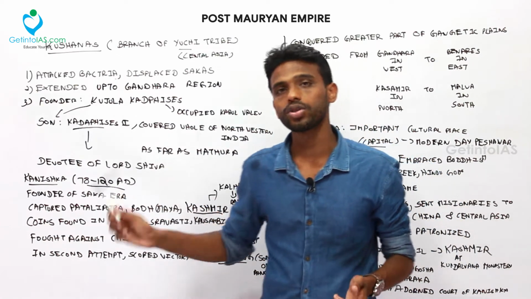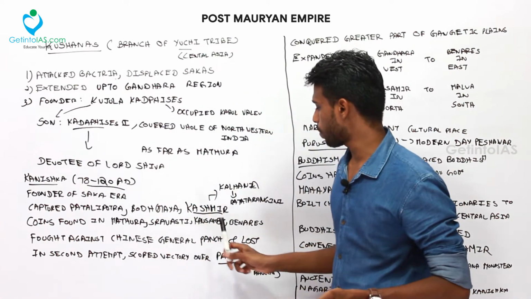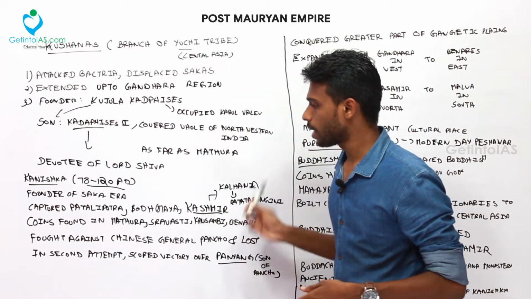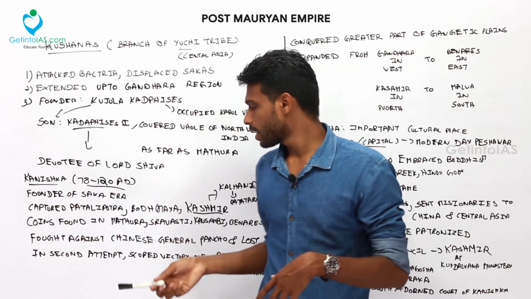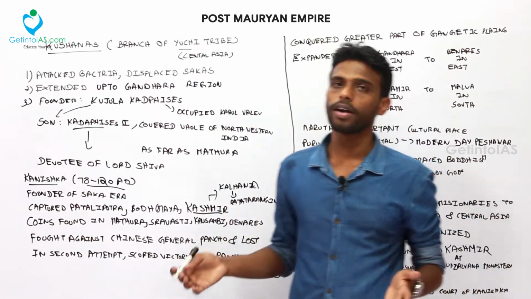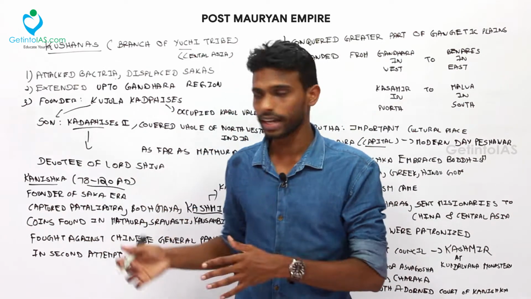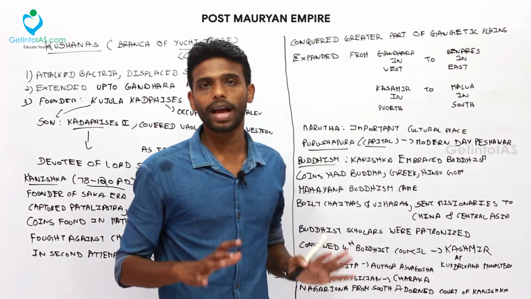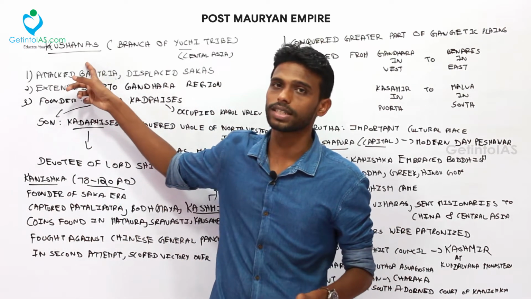He also fought against the Chinese general Pancho. He invaded the Chinese and fought against Pancho, but he lost. In a later attempt, the second attempt, he attacked Pancho's son, Panya, and in that attempt he won. So he also captured some territories of the Chinese. And now Kanishka, as we know, extended the empire to a maximum. He was a prominent ruler of the Kushana dynasty.